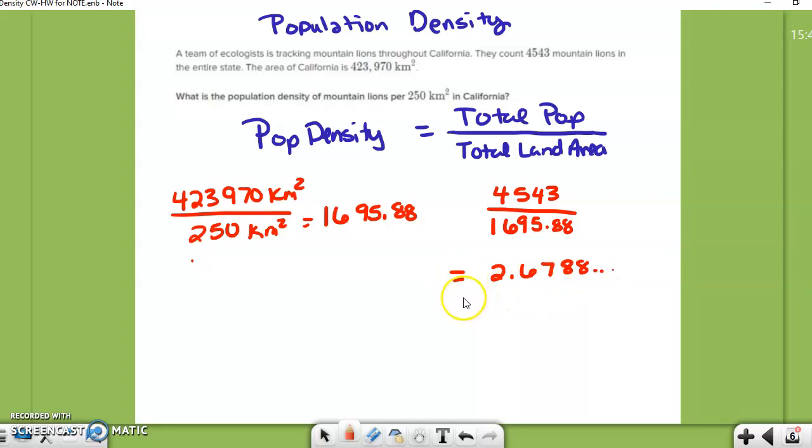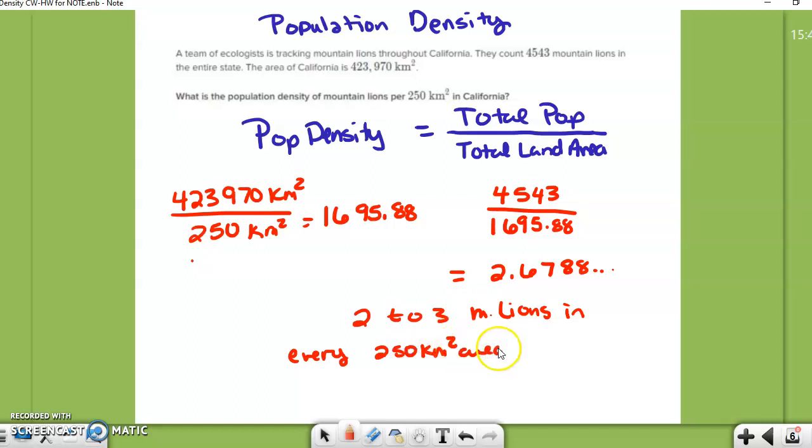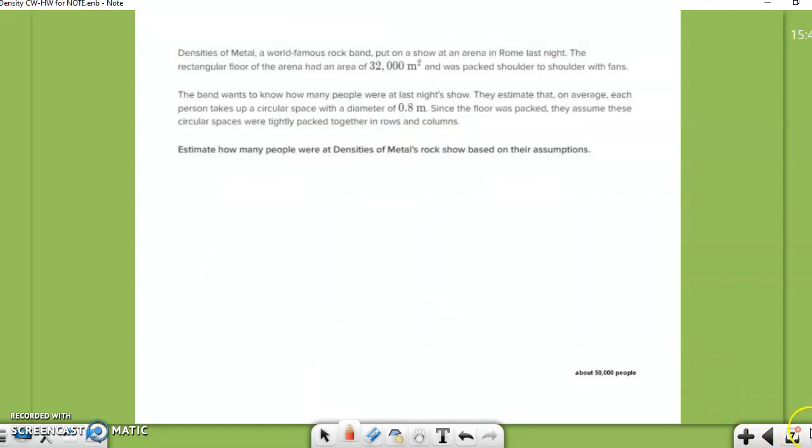I can't really have a partial mountain lion, so I would say there are 2 to 3 mountain lions in every 250 kilometers squared area of California. Now that means that in some places there'll be 2 and in some places there'll be 3. All right, let's take another look here.